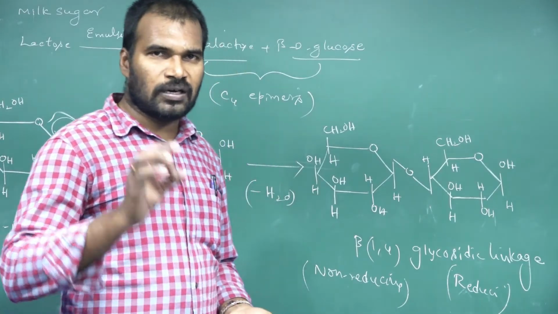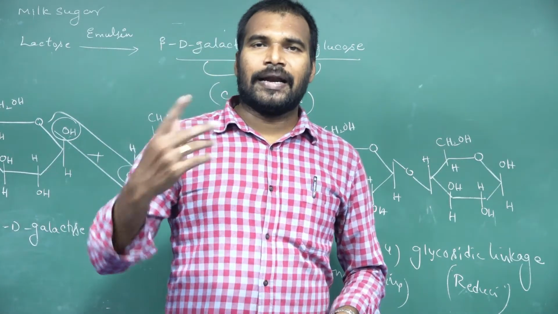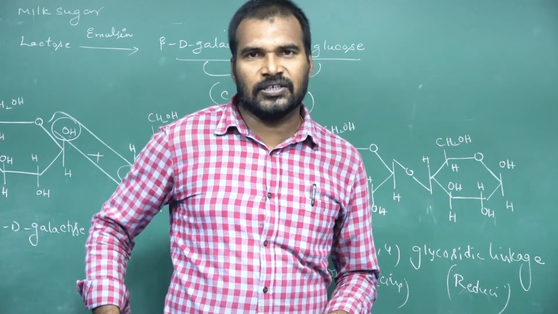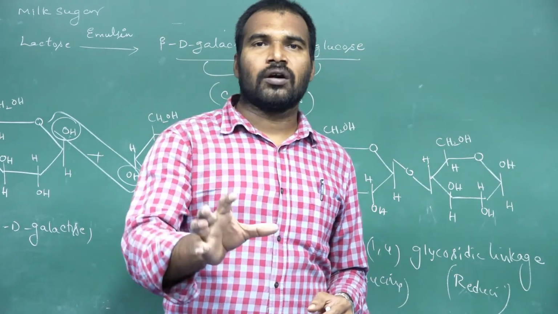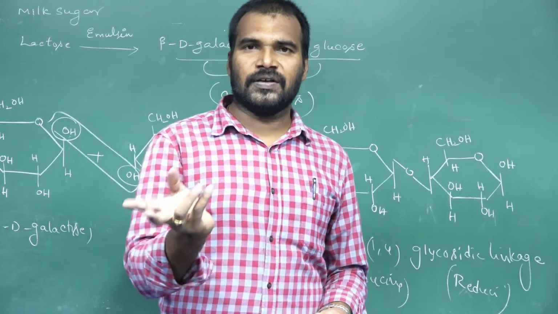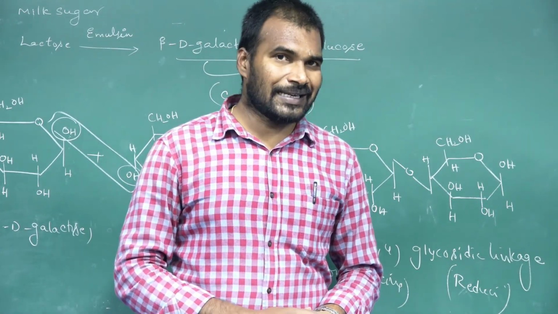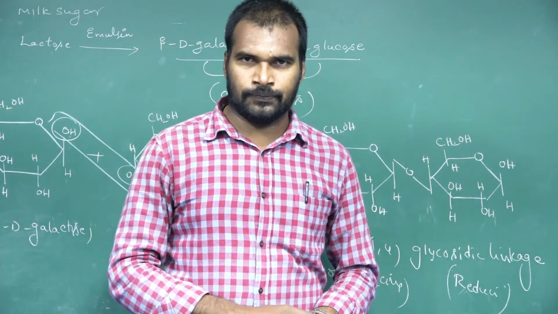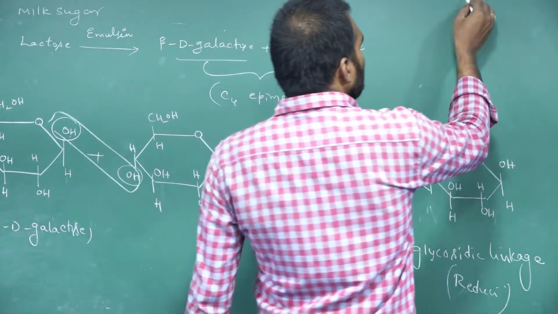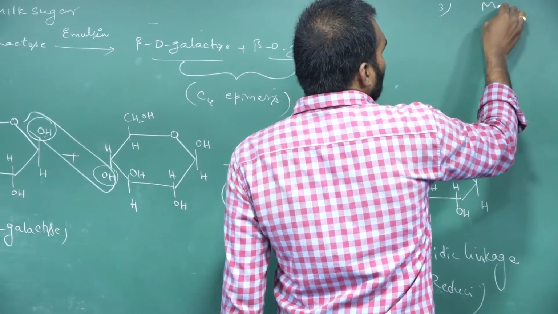Lactose also we call as what? Milk sugar. Okay, can be hydrolyzed by using the enzyme emulsin into galactose and glucose. Galactose and glucose both are what? C4 epimers. And between the galactose and glucose, which glycosidic linkage is present? Beta 1,4 glycosidic linkage is present. Next, move on to the third disaccharide, what? Maltose.